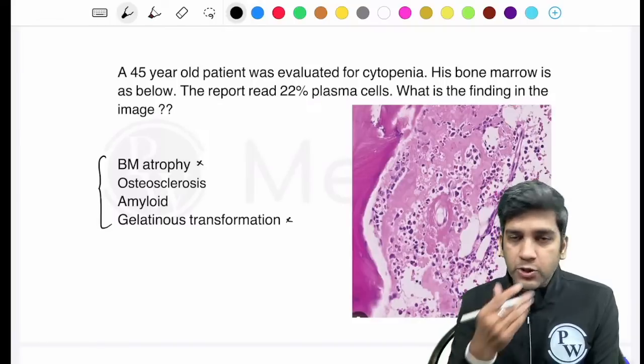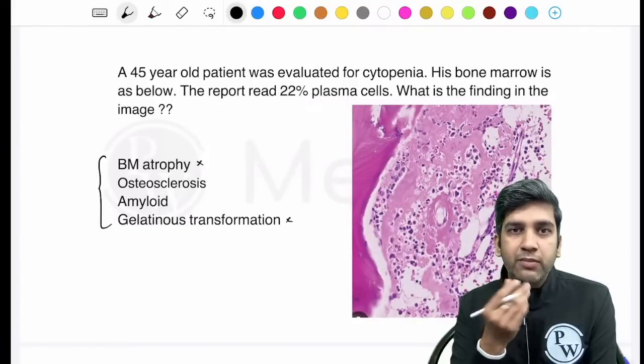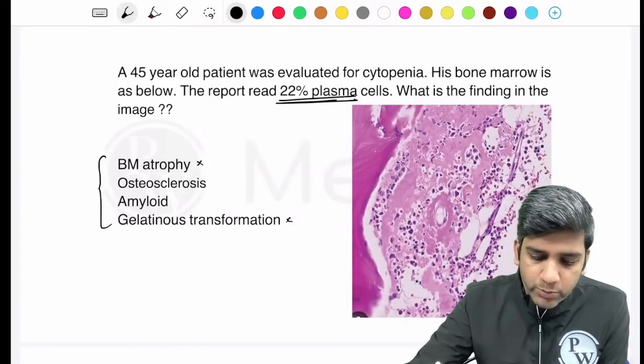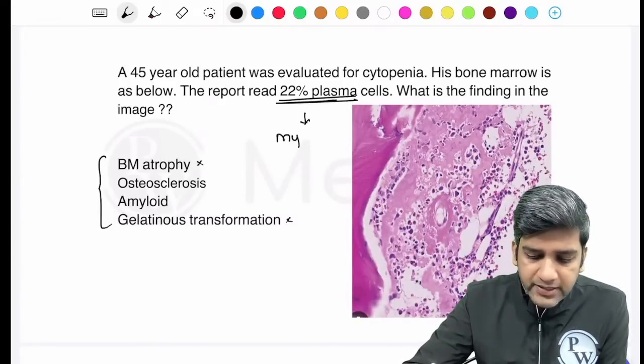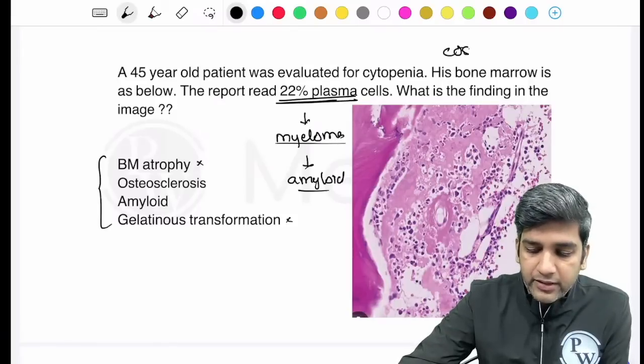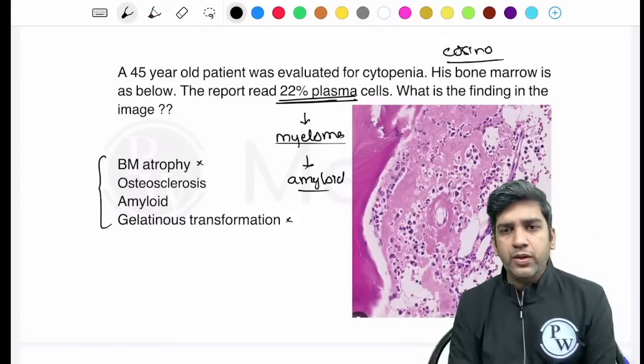Was splenomegaly there? Because splenomegaly is kind of moving me away from multiple myeloma, right? So here, you have 22% plasma cells, which proves for me it's a myeloma. If this history is there, the natural course of my thought process will be an amyloid deposit. And if it's an eosinophilic material deposit, like most of you say, okay, it's fine.